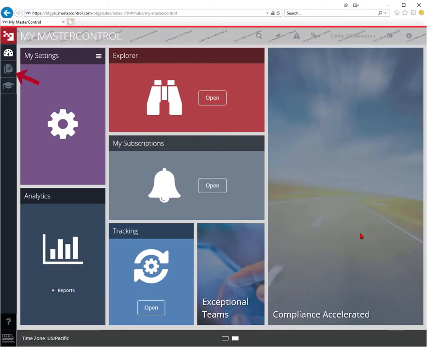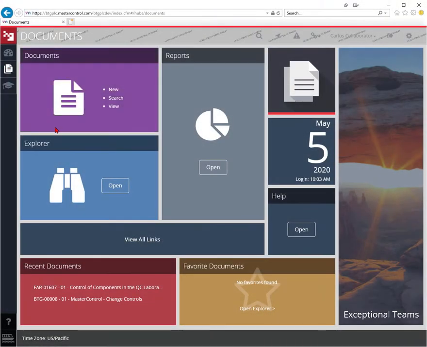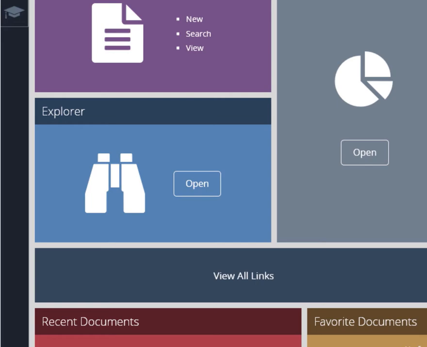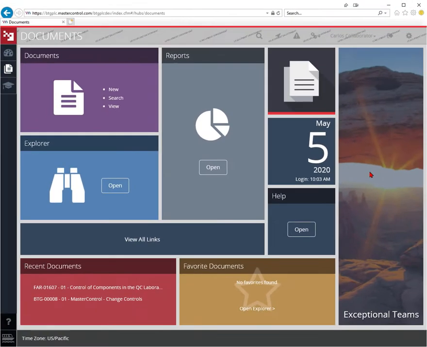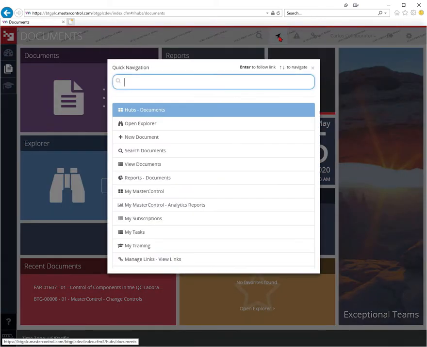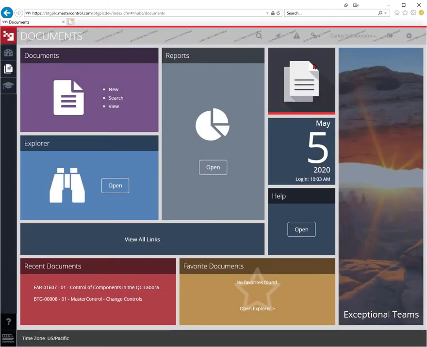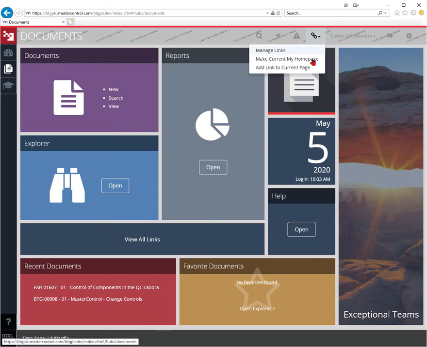The Document Hub is now available on the left-hand side. In this hub, there are specific functions to search and view documentation, including a dedicated Explorer for documents, and a tile to access documentation reports. On the top bar, you will always have access to search, quick navigation to easily jump to other areas in MasterControl, and links to create shortcuts in your home page for quick navigation to other areas in the system.